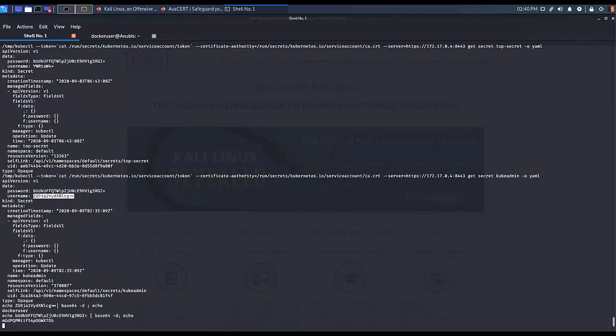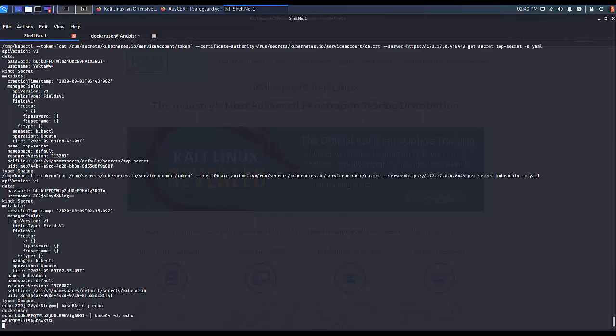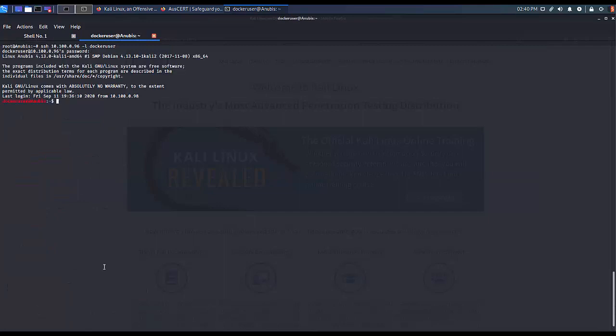The attacker gets a username called docker user and a fairly good password with upper and lower case letters and some numbers as well. The attacker can then attempt to log in with these credentials or spray the password elsewhere. So they try to log in, for example, through the exposed SSH interface. In a new shell, the attacker tries to SSH using that docker user and the password they just decoded, and they successfully log into the Minikube node.